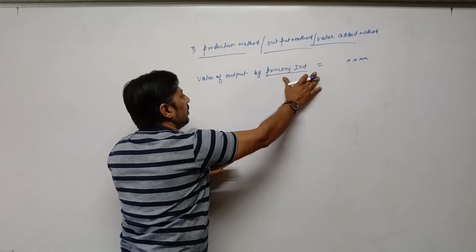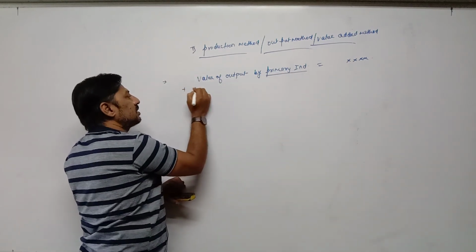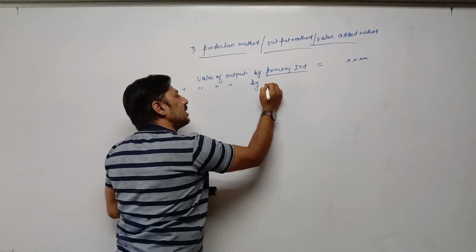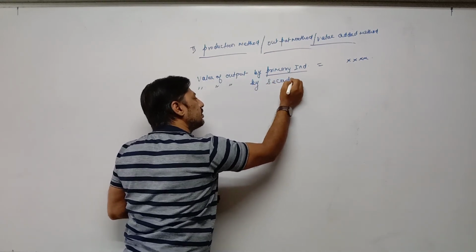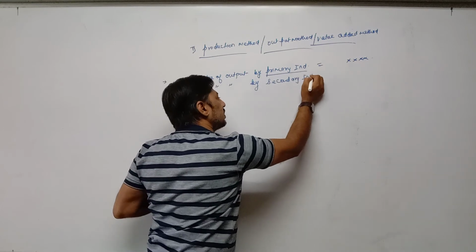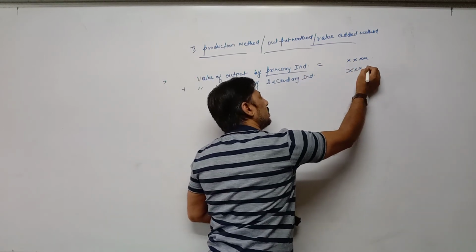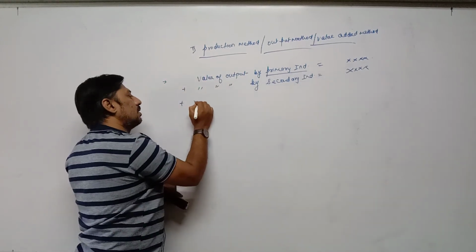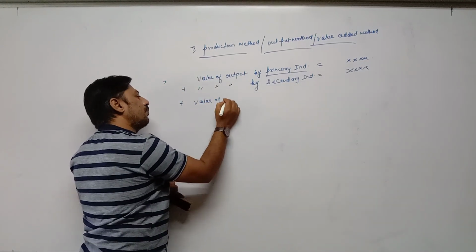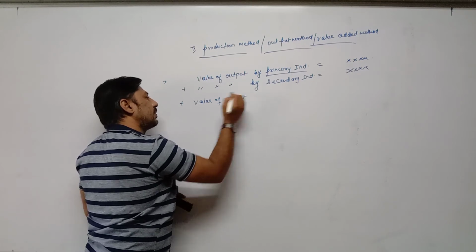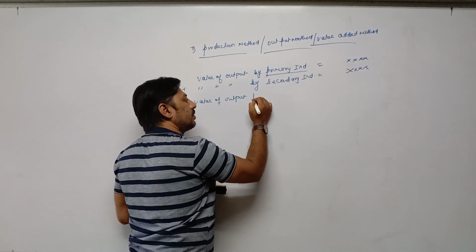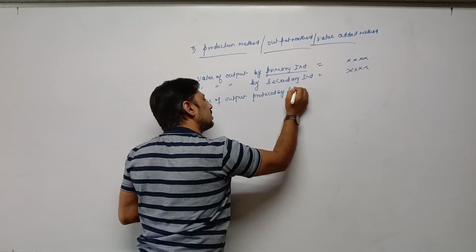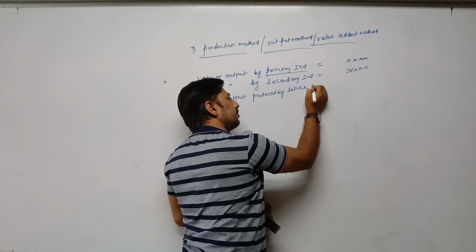Plus the same value of output by the secondary, meaning industrial sector, secondary industries. Here we have to write the amount. Third one is value of output produced by the service sector, meaning the tertiary sector.